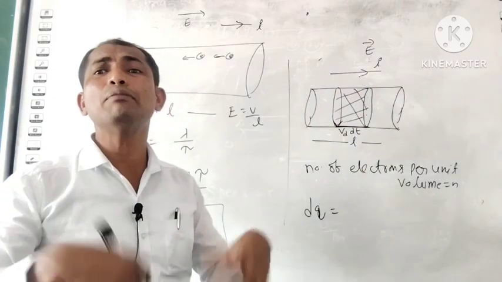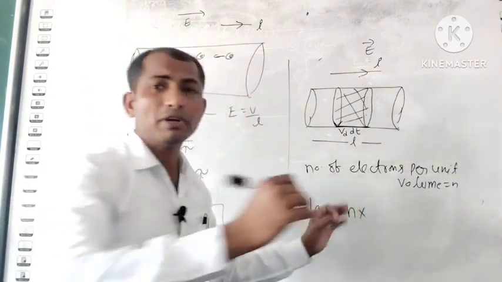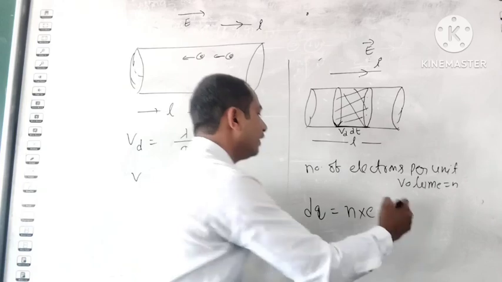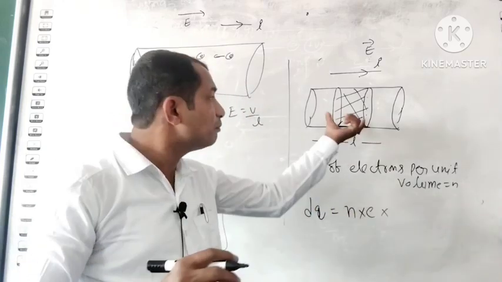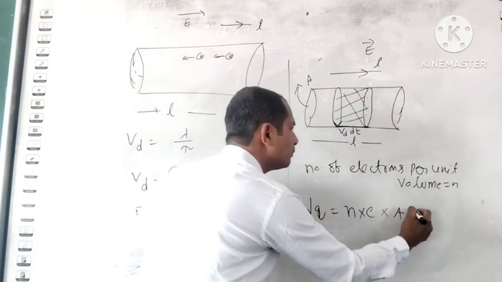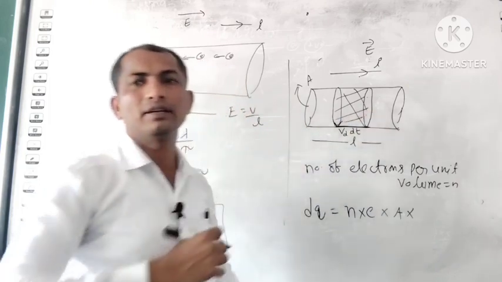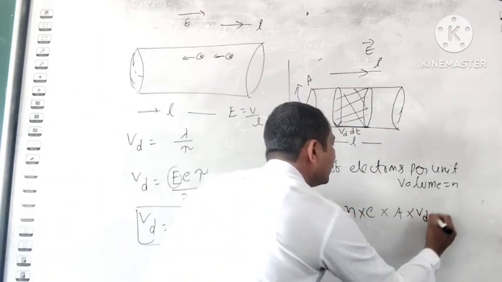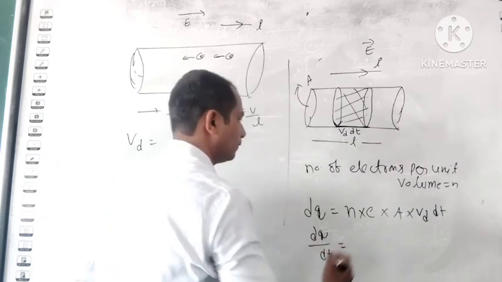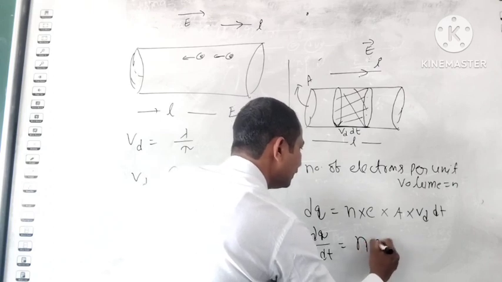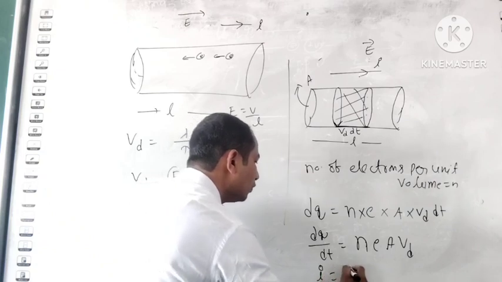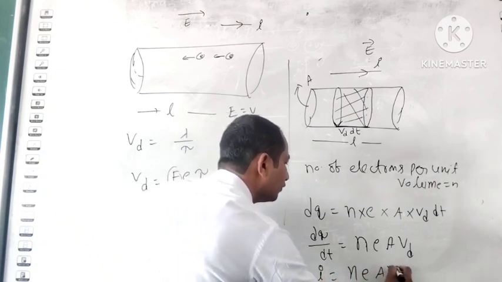The charge dq is equal to the number of electrons per unit volume n, times the charge of one electron e, times the complete volume. The complete volume is the cross-section area A multiplied by the length Vd dt. From this we get dq by dt is equal to n e A Vd, so the current I is equal to n e A Vd.